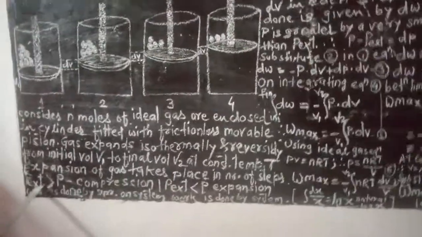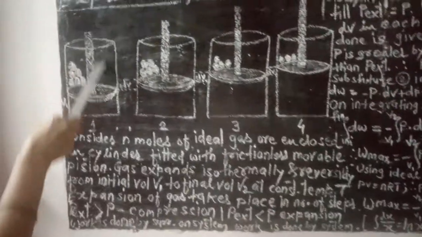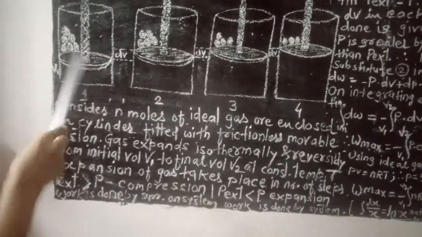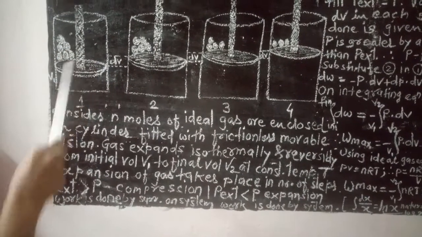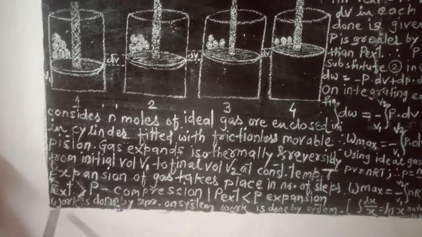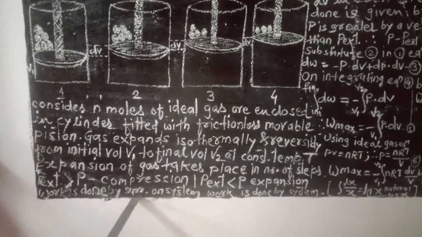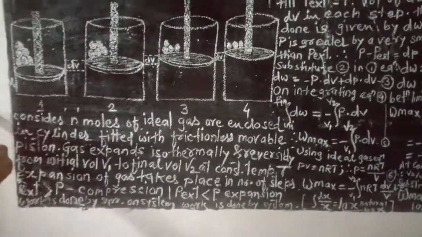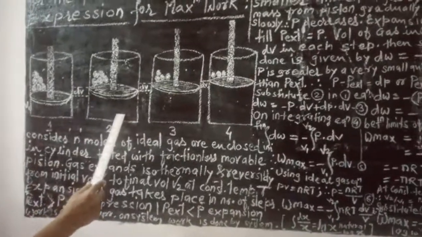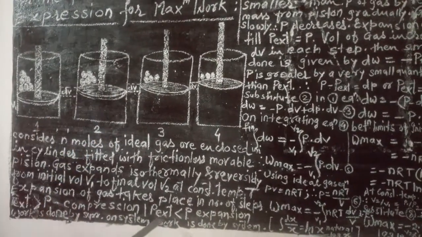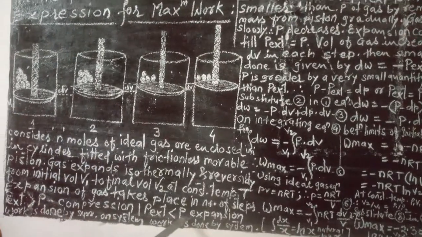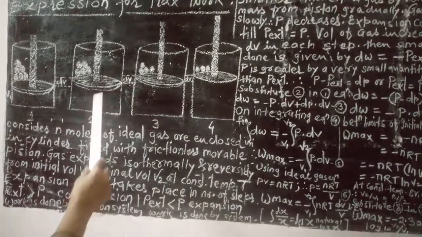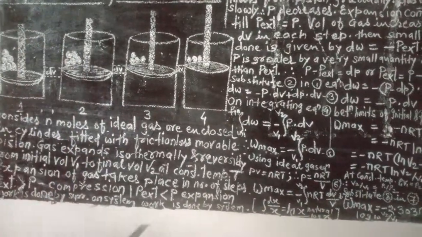If P external is greater than P, opposing force is greater than driving force, compression occurs and we say that work is done by the surroundings on the system. In the other case, if pressure is reduced, then the driving force becomes infinitesimally greater than the opposing force. That means P external is less than P, expansion of gas takes place, the piston moves in the upward direction and work is done by the system.